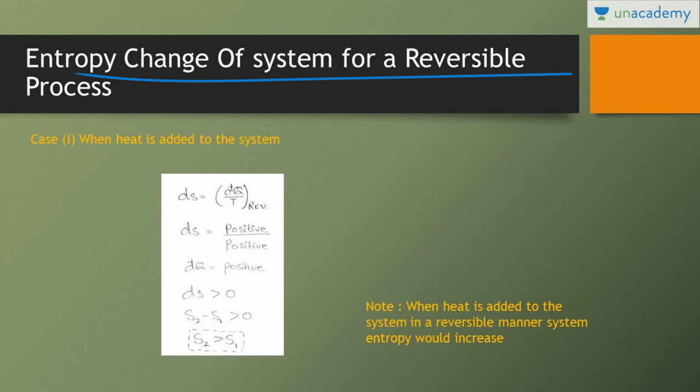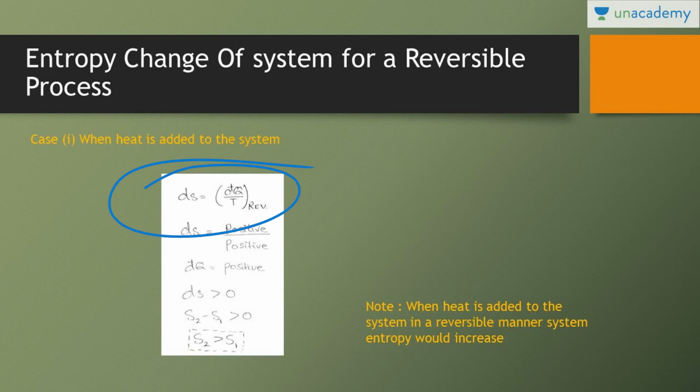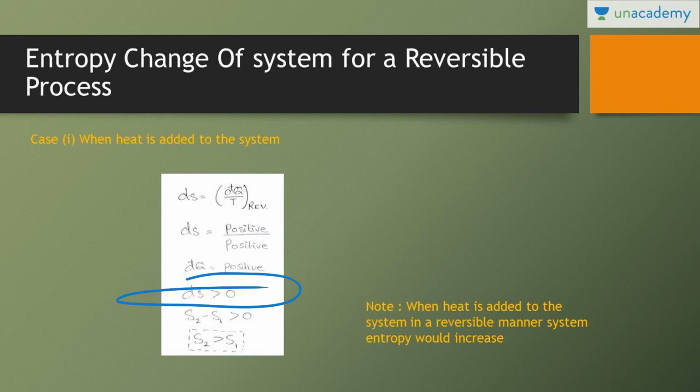So, entropy change of a system for a reversible process. First of all, we will take a reversible process. What is the entropy change when heat is added to the system? For a reversible process, the equation is ds is equal to dq by t. Whenever heat is added to the system, dq is positive, so the numerator is positive, and temperature is always positive because we take temperature in Kelvin. So numerator is positive, denominator is positive, that means ds is always greater than 0.